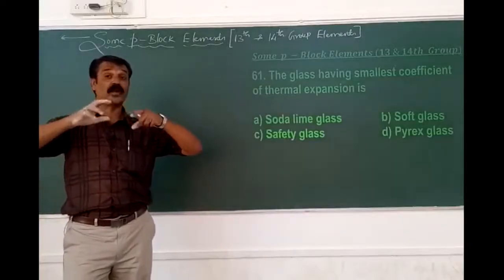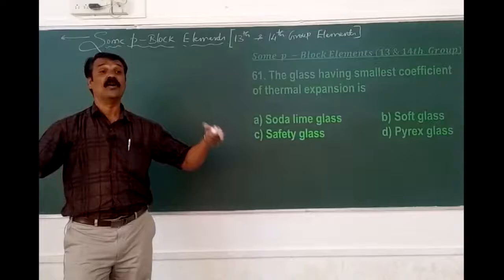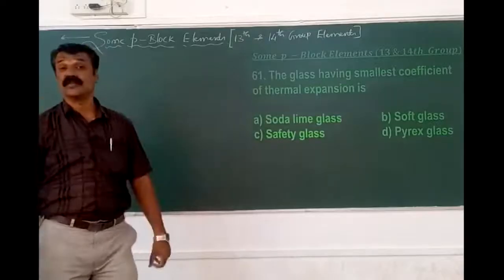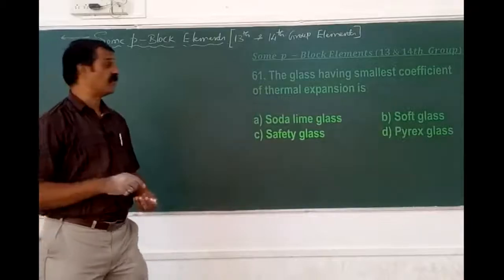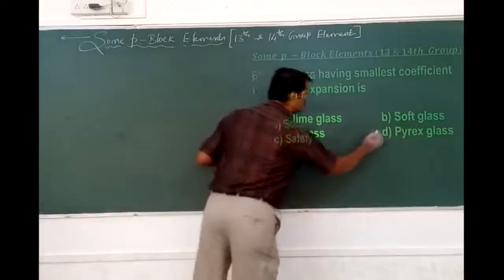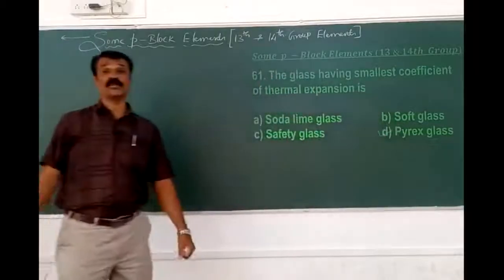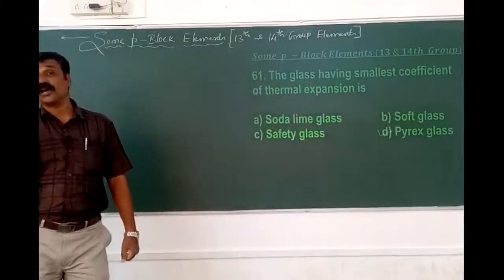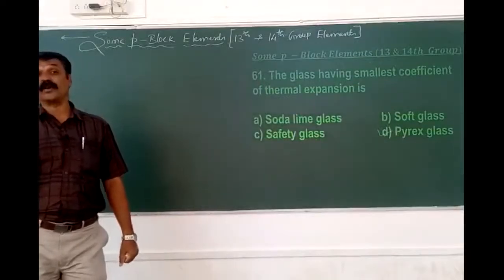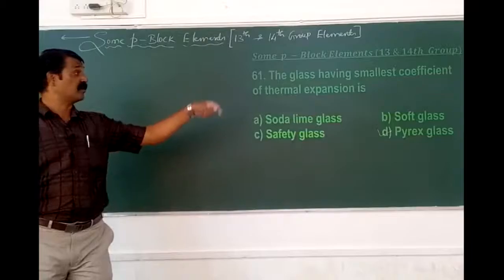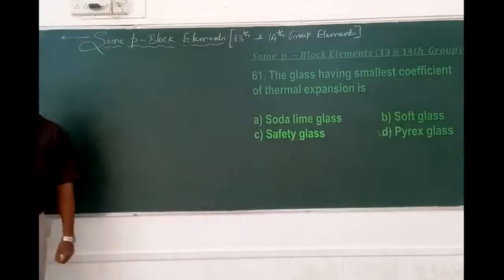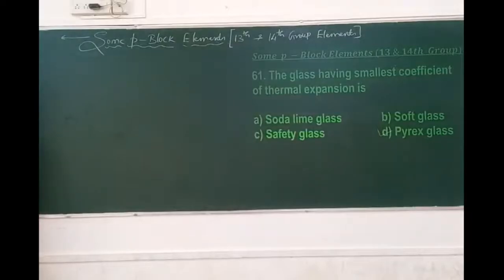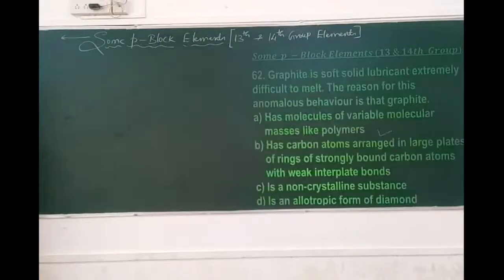Because if the volume changes, the analytical values change, and the chemical composition of the substance also changes. To prevent that, we should have glass with the least expansion, and that is observed in the case of Pyrex, because Pyrex glass is the one used in chemical laboratories, owing to its very low thermal coefficient of expansion. Therefore it is 61D. Next, let's move on to 62.